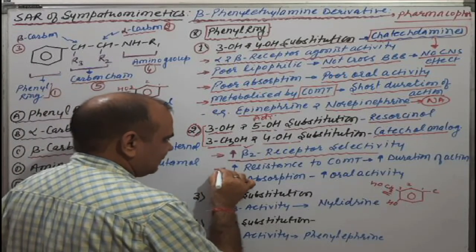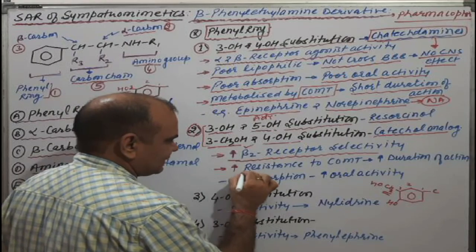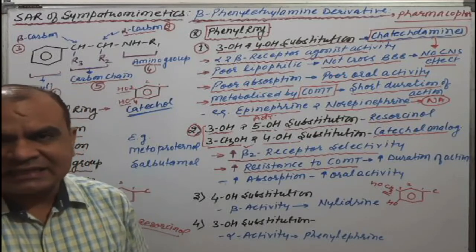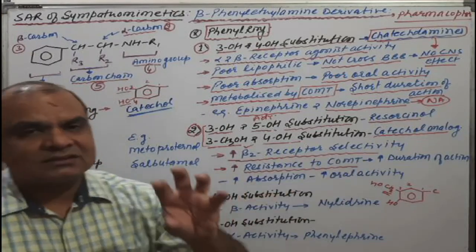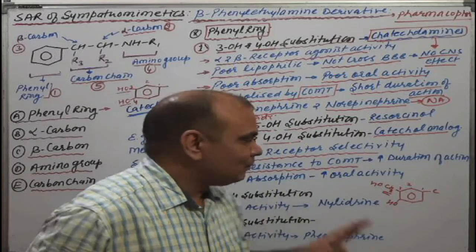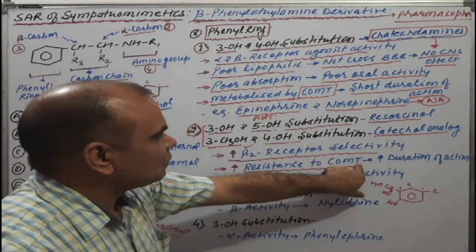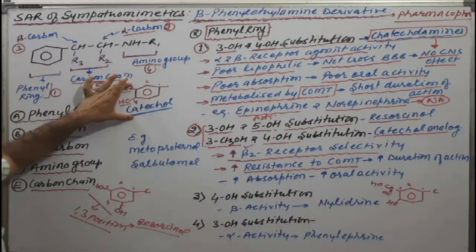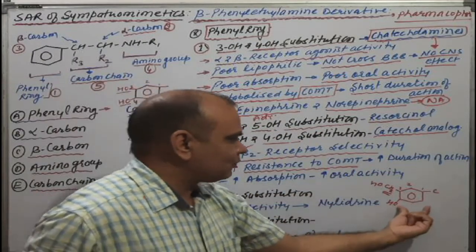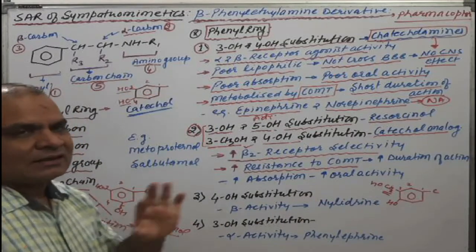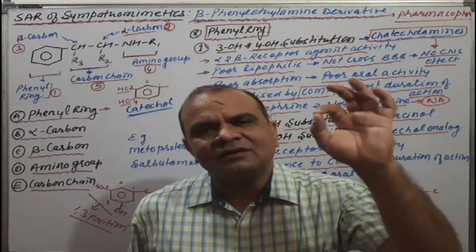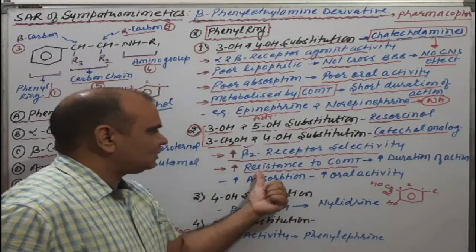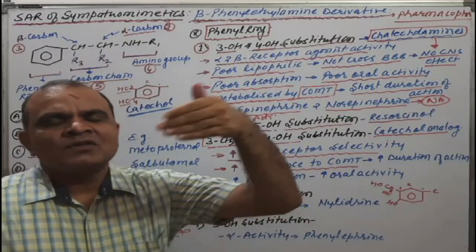At the same time, there is increased resistance to COMT. Why? COMT acts only on the catechol moiety, but here we have different substitutions, so there is no catechol moiety, which means there will be no metabolism by COMT, hence resistance towards the COMT enzyme.